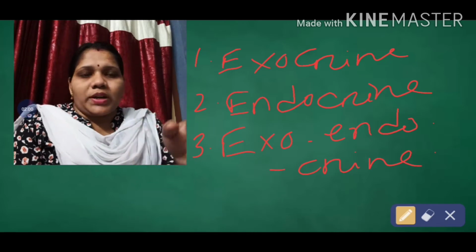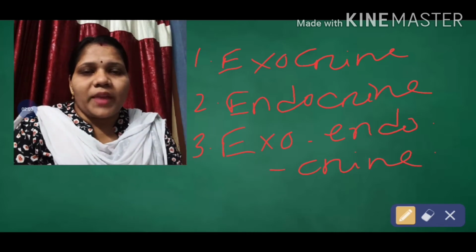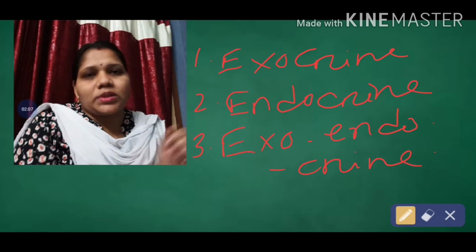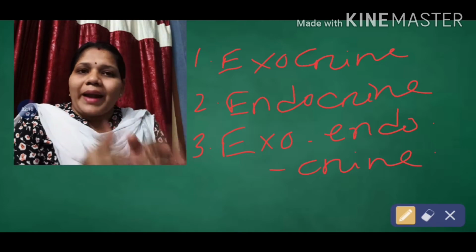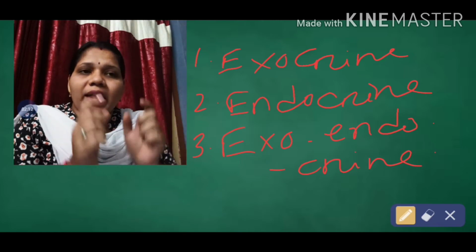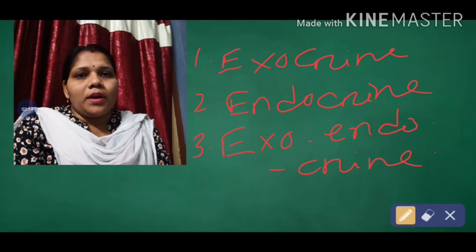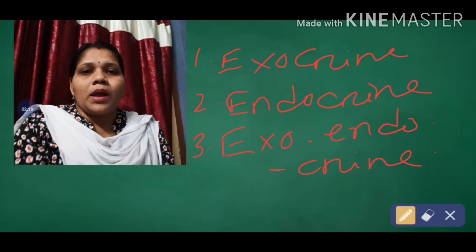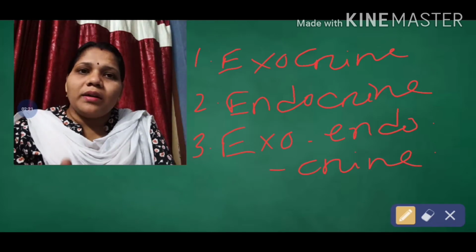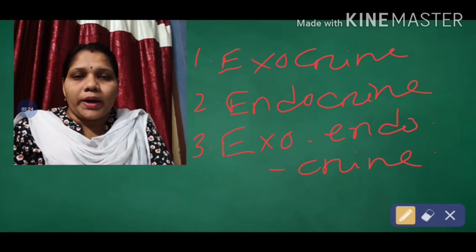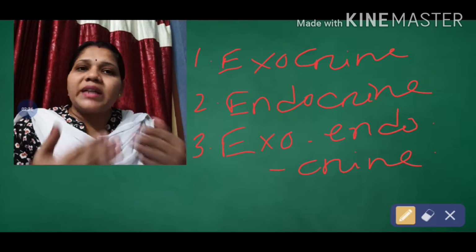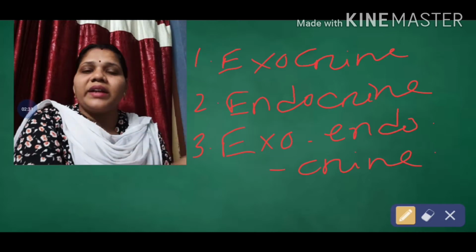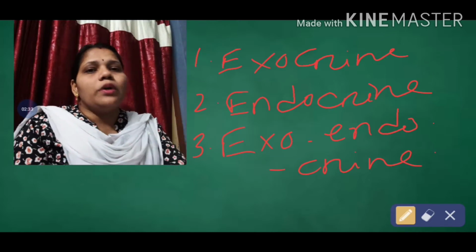What do you mean by exo? Endo means in, exo means out. Crine means to secrete. So exocrine means the gland which secretes the hormone outside of the target organ, and that hormone reaches near the target organ through the vessels.